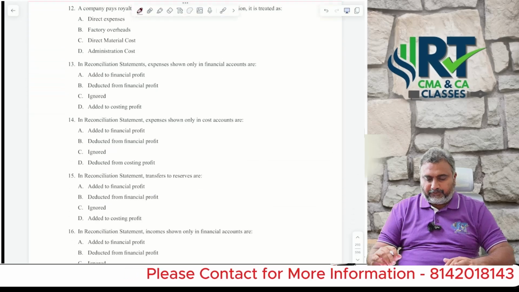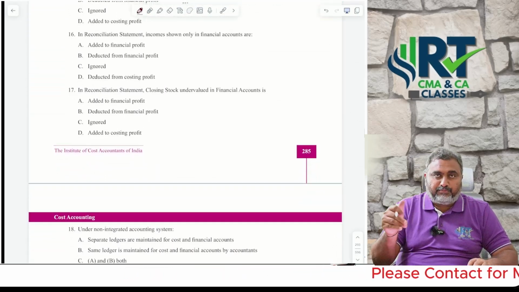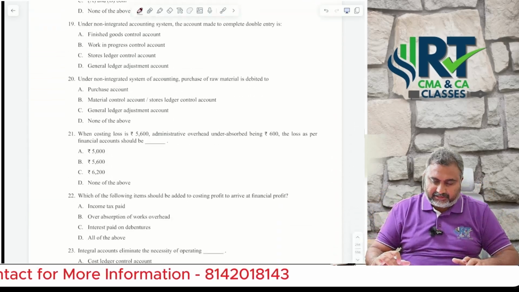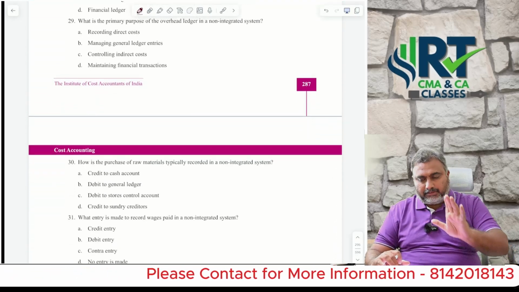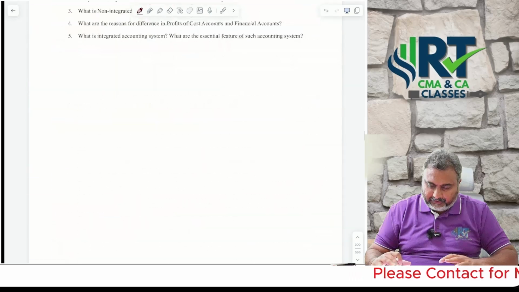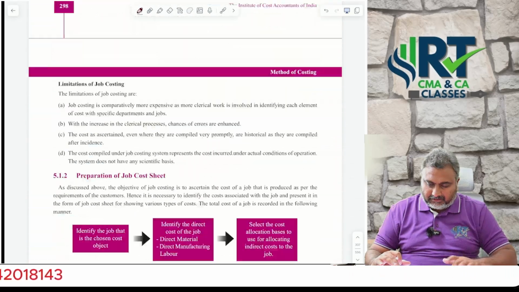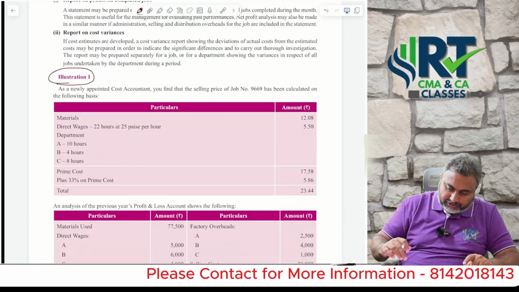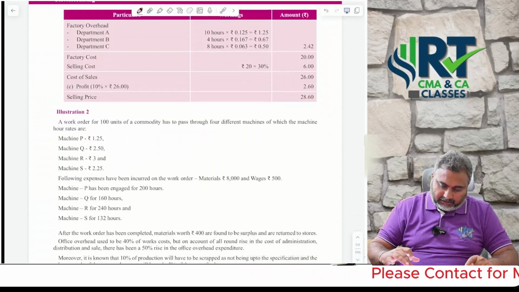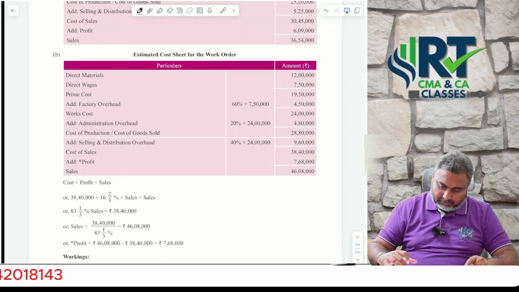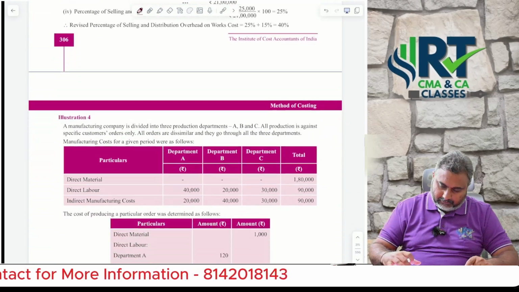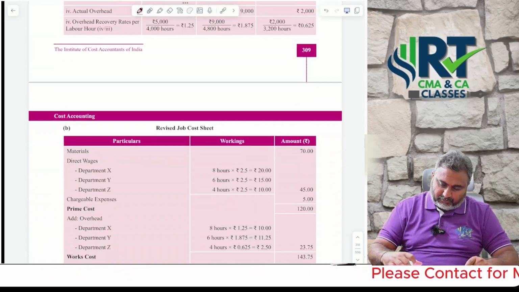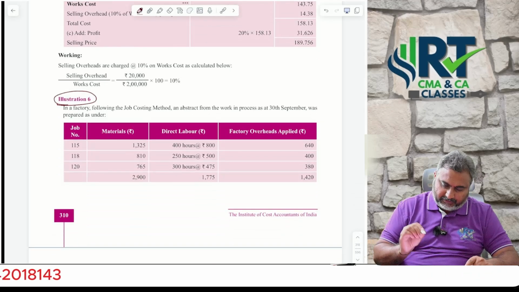These are the areas. Let's focus more on reconciliation. If possible, whatever material is given to you, just try to solve all the problems from reconciliation statement. Once you are done with that, go with the non-integrated accounting system. Under job costing, sir, very few chances to be asked in the examination. If they want to ask, focus on illustration number 1 as well as illustration number 1 and 5, same model. Illustration number 6 as well.